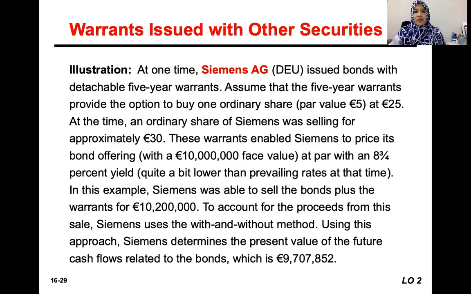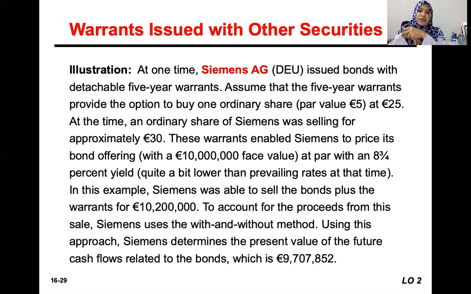For example, this company issued bonds with detachable 5-year warrants. Warrants can be detachable or non-detachable. Detachable means share warrants can be sold separately; they are not attached to the bond or the security itself. But non-detachable warrants are unable to be sold separately. They have to be together with the bonds or the securities itself.